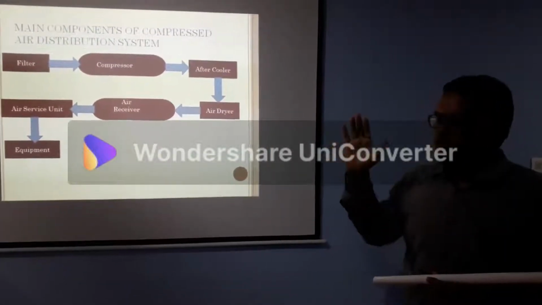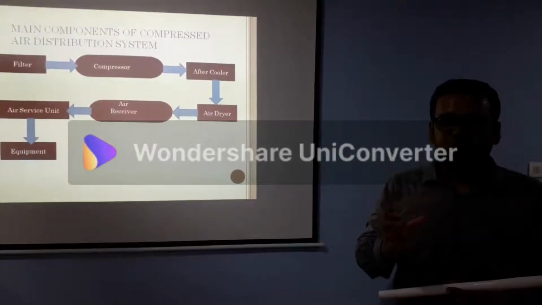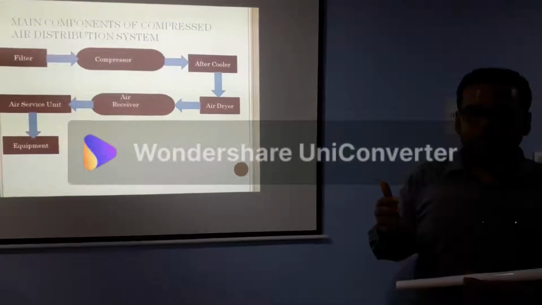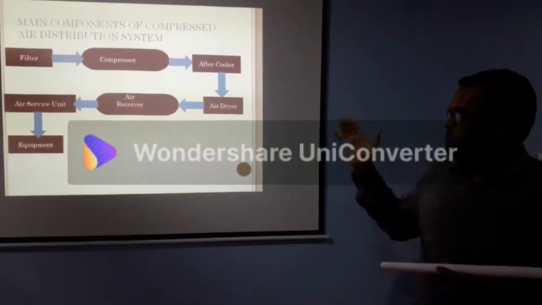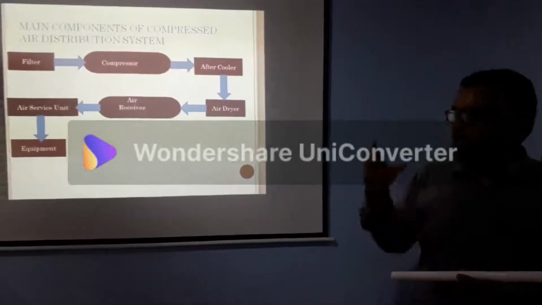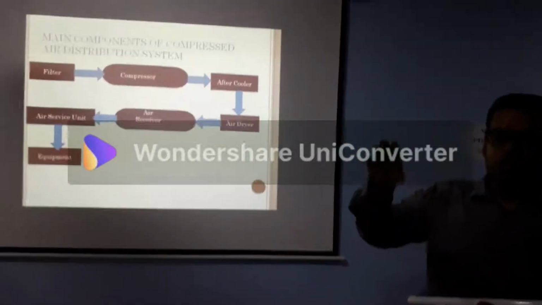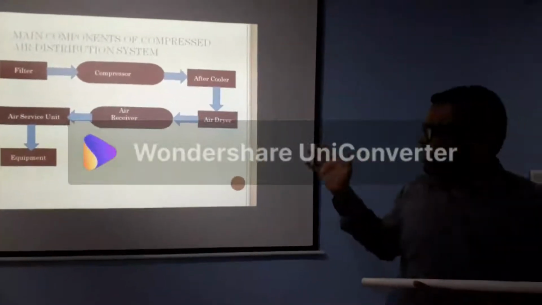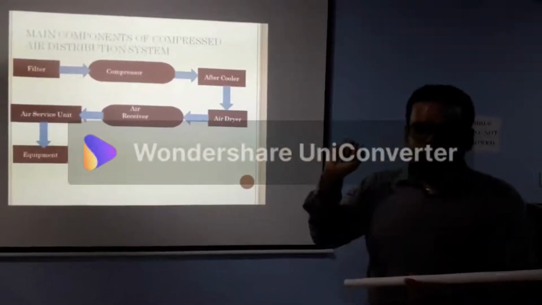After that, the air comes to the pressure safety valve. In the pressure safety valve, we have to set the pressure according to our requirement. If the line pressure is more than the set pressure, then the pressure safety valve discharges the air to the atmosphere. After that, compressed air moves to the lubricator.